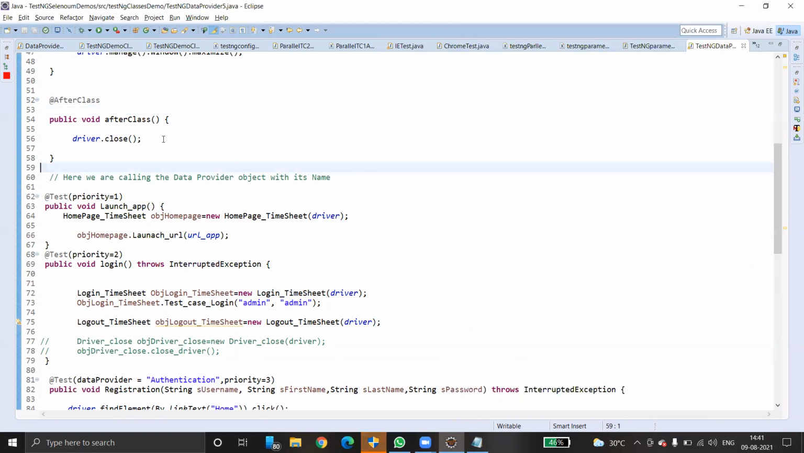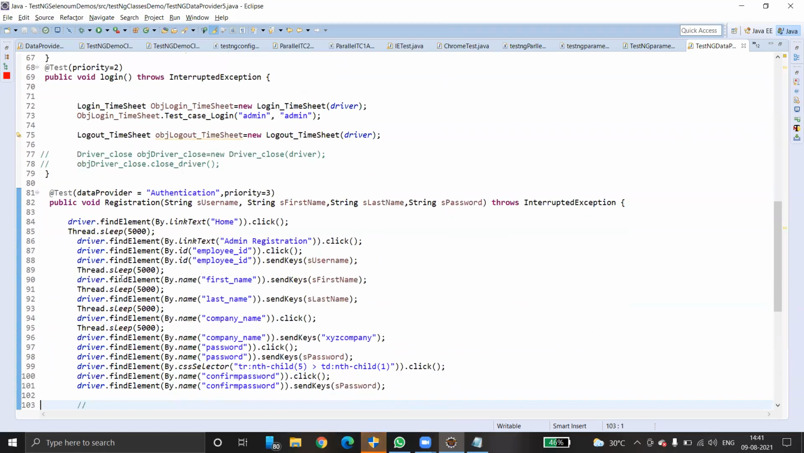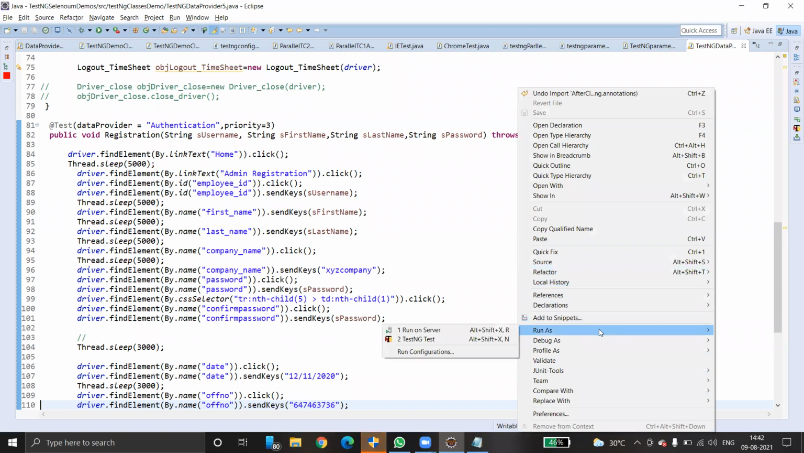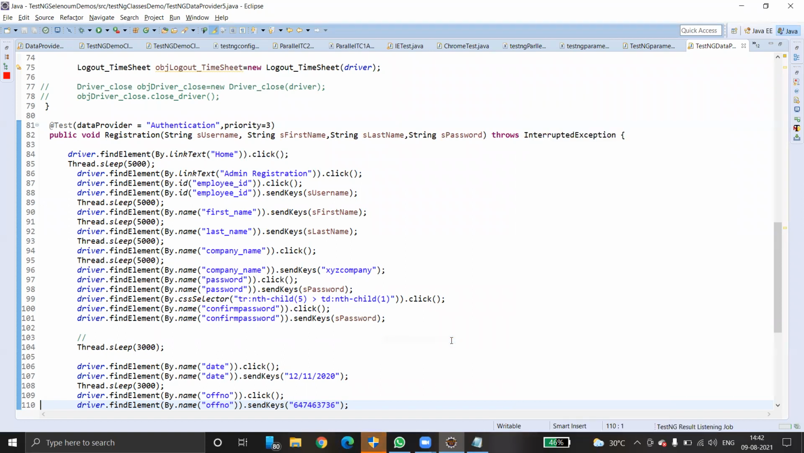So we have before class, after class. So here we have launch application. It is launching application. Second test case is login. And then third test case is actually registration. Inside registration, we have authentication. So I'm just going to run and show you the test scripts. Just right click, run as TestNG test.